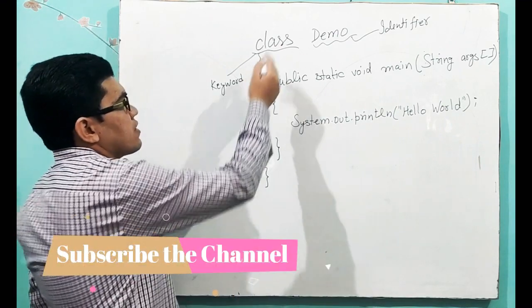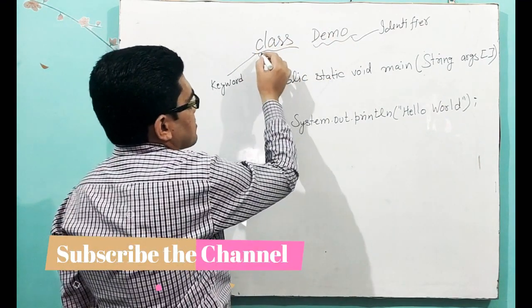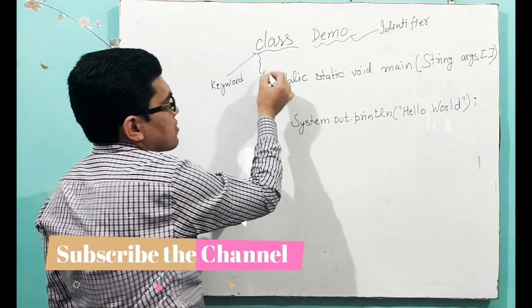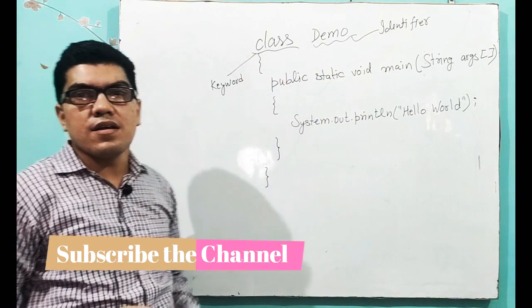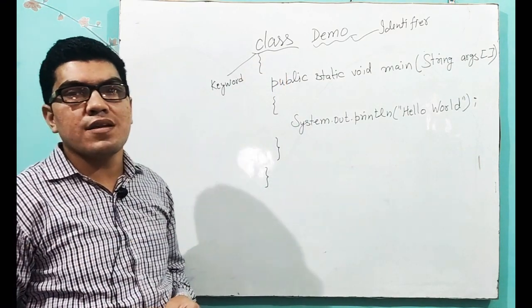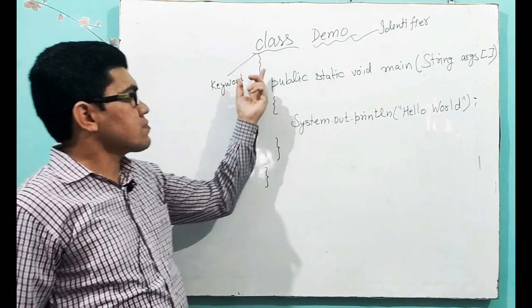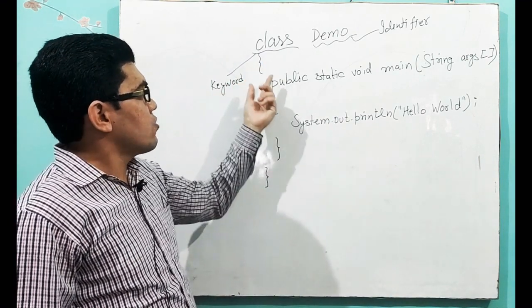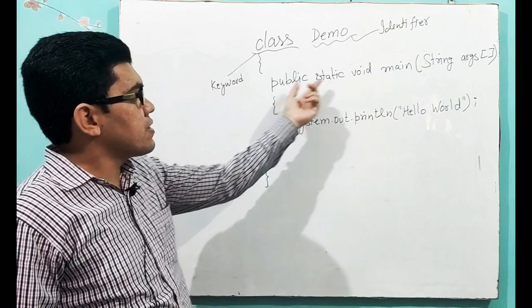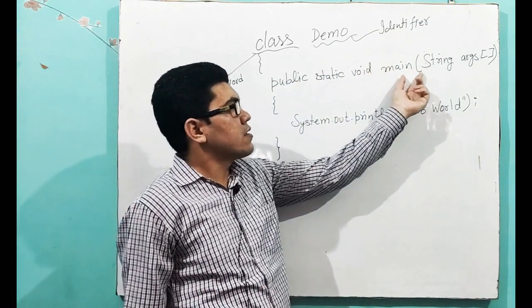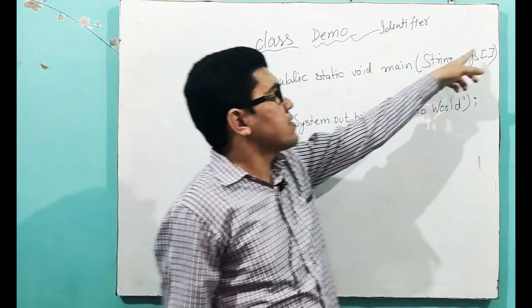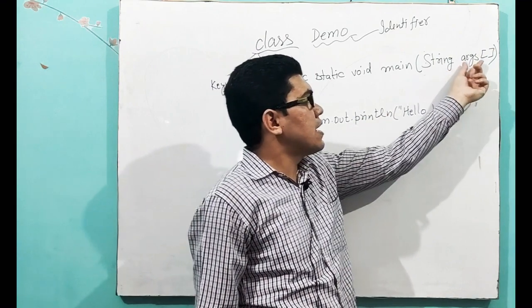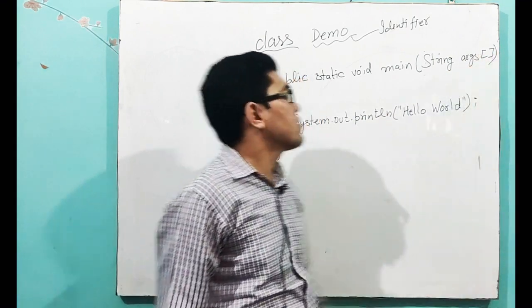Okay, then after writing this class we have to write the starting curly braces, the opening curly braces. After the opening curly braces we have to write public static void main, in parenthesis String args square brackets.